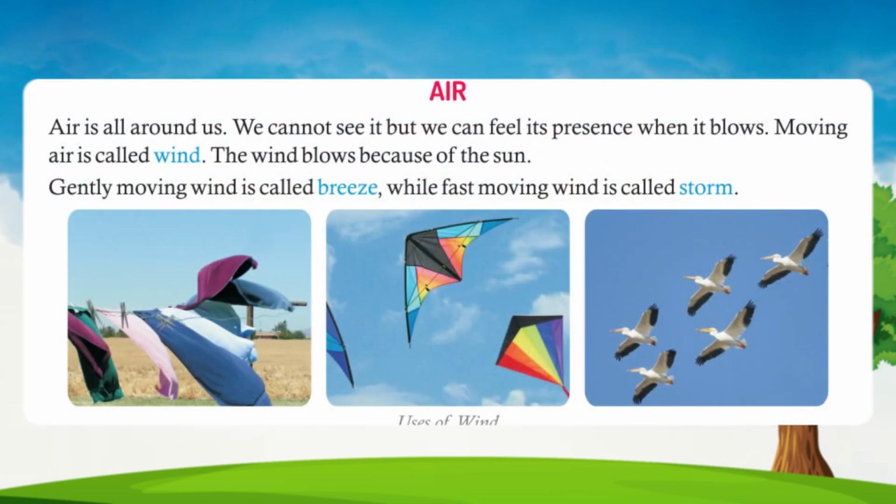Air. Air is all around us. We cannot see it, but we can feel its presence when it blows. Moving air is called wind. The wind blows because of the sun. Gently moving wind is called breeze, while fast-moving wind is called storm.